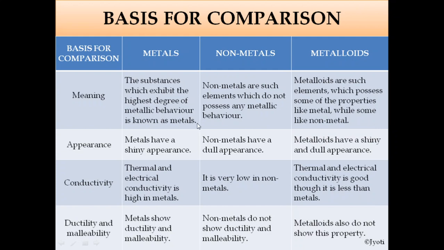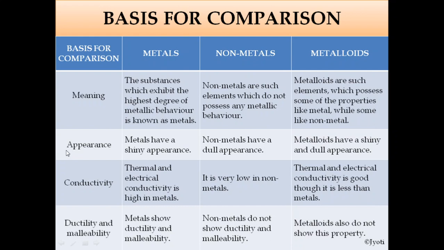So, it shows all the metallic behavior that we have already discussed, that is lustrous, sonorous, malleable, ductile, good conductors of heat and electricity. Then what are non-metals? Non-metals are such elements which do not possess any metallic behavior. So those behaviors which are shown by metals are not shown by the non-metals. Then metalloids. Metalloids are such elements which possess some properties like metals, while some like non-metals.